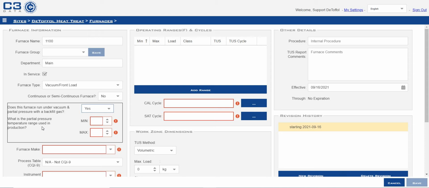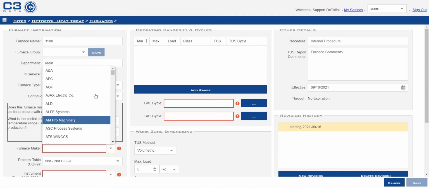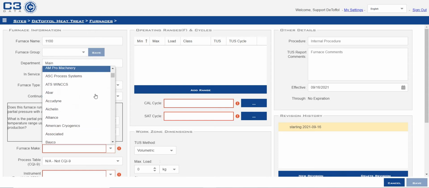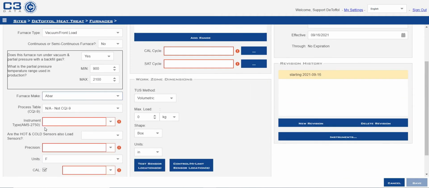What partial pressure temperature range is used in production? 900 degrees to 2100 degrees. Furnace make. Again, we offer several furnace manufacturers. This is an Abar vacuum furnace. Process table, CQI-9 or not CQI-9. This is an AMS 2750F furnace.